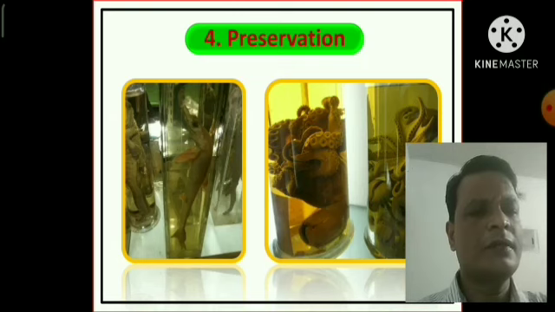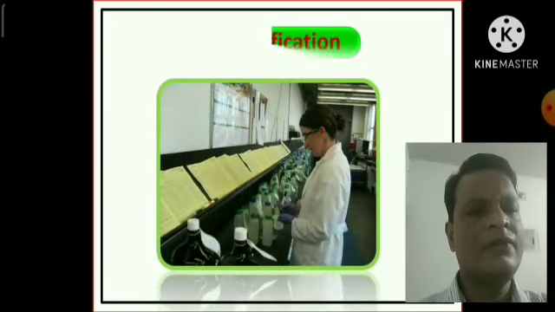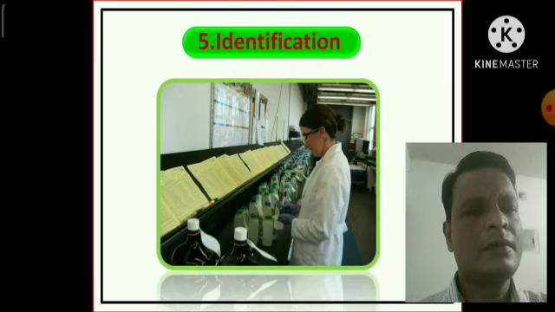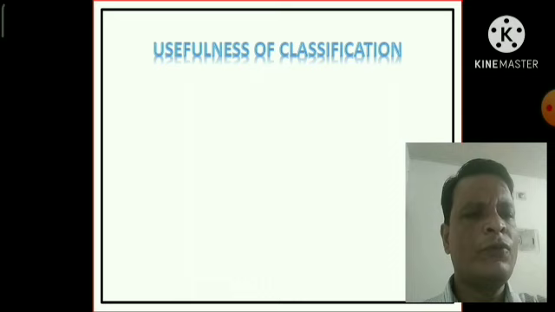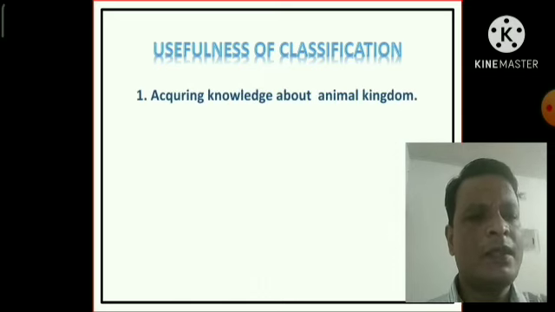Now the preservation. And finally the identification. Now the usefulness of classification. Classification has several advantages. Some of the usefulness of the classification will be discussed here today. Acquiring knowledge about the animal kingdom: we can easily acquire knowledge about the animal kingdom by means of classification.